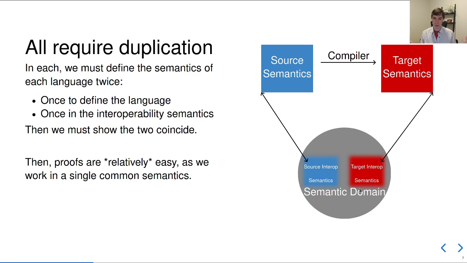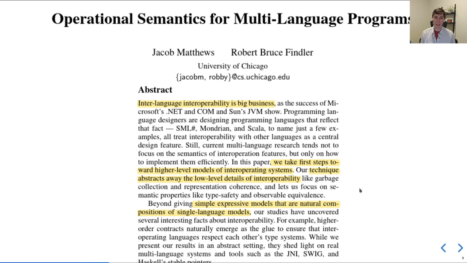Since we have two versions of our semantics, we have to show that they coincide. Once we've done this, the proofs are relatively straightforward because we have this single common semantic framework we can do all of our compositionality proofs in. Now there's one technique that breaks this rule, and this one's my favorite: multi-language semantics. This provides a semantics that enables compositional reasoning about interoperability between two languages, but it does so without abstracting the details of the source and target. And in fact, it reuses the source and target semantics.